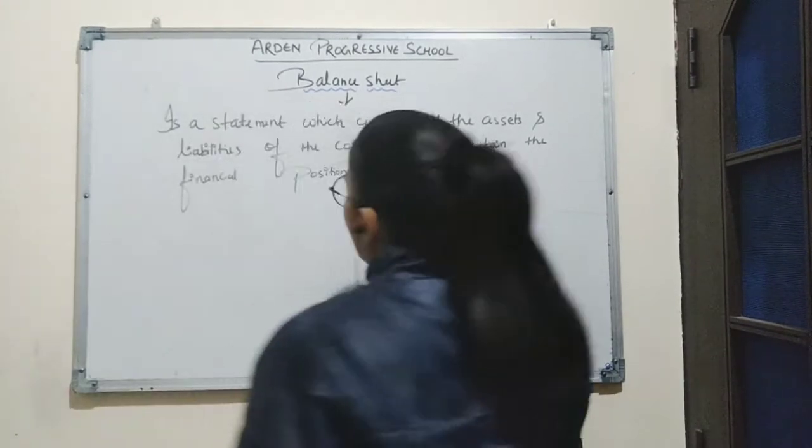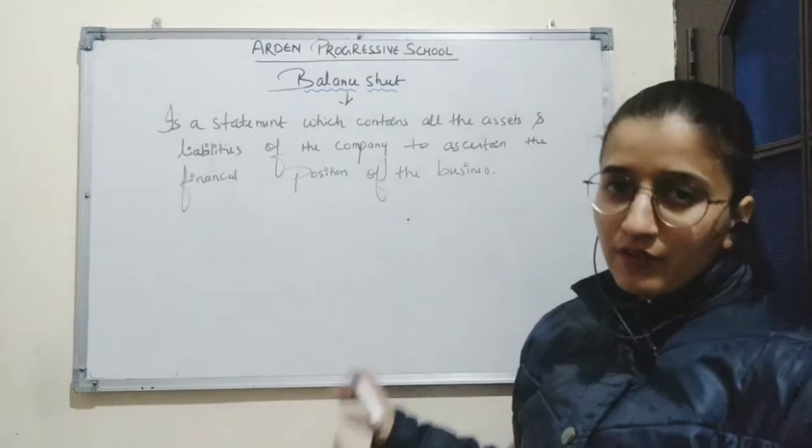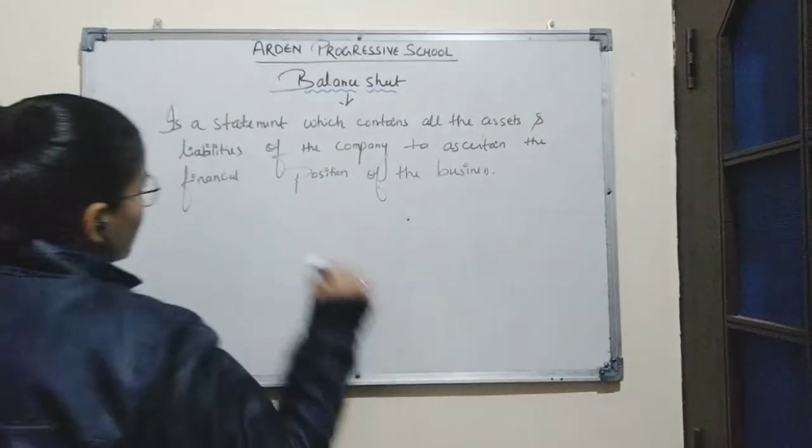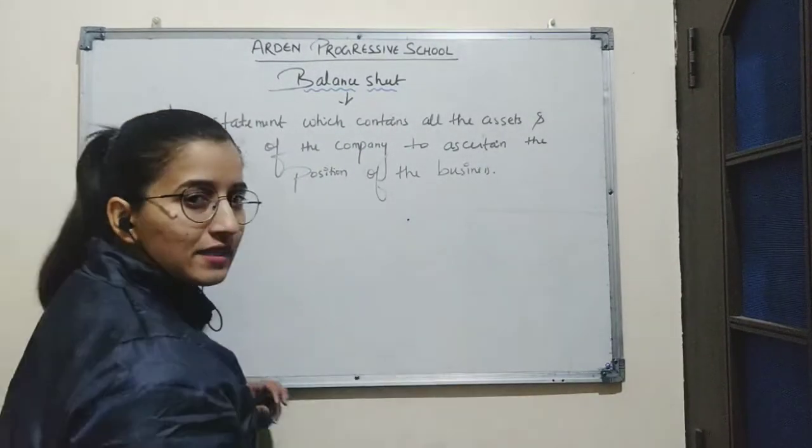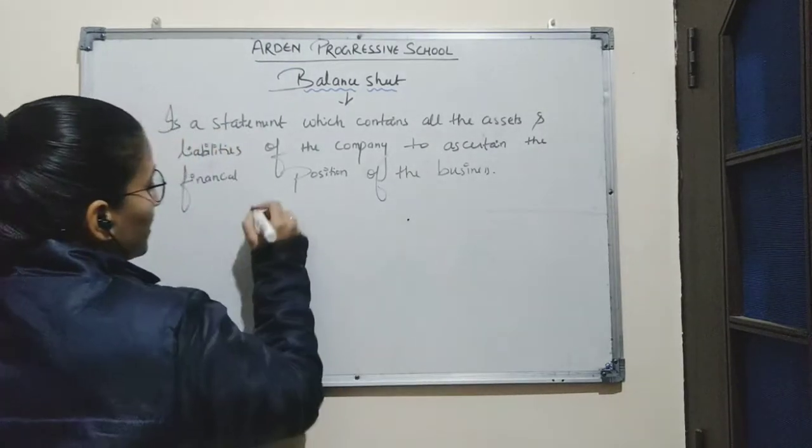So here we know balance sheet is prepared to ascertain the financial position of the business, and it is a statement which contains all the assets and liabilities of the company.